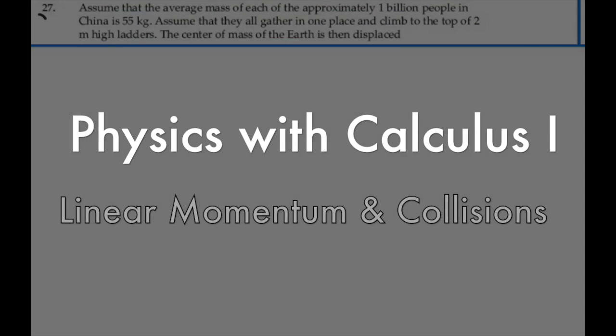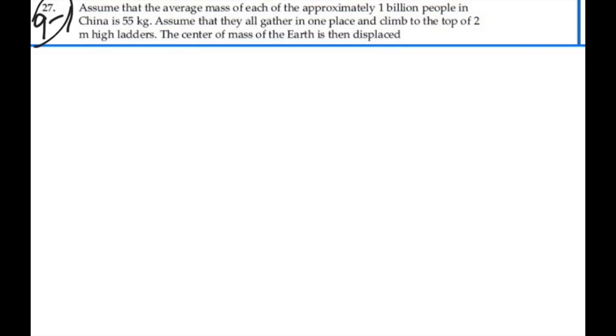Here's problem 927. Assume that the average mass of each of the approximately 1 billion people in China is 55 kilograms. Assume that they all gather in one place and climb to the top of 2-meter high ladders. The center of mass of the Earth would then be displaced how far? Well, let's imagine what we have here.